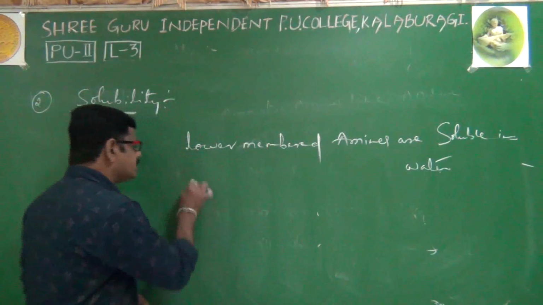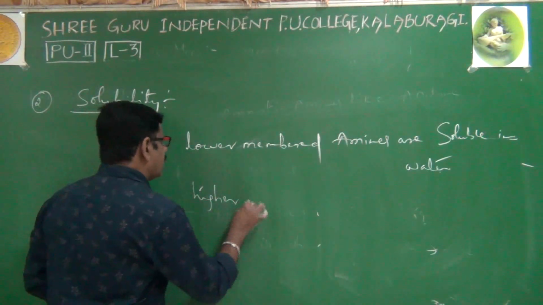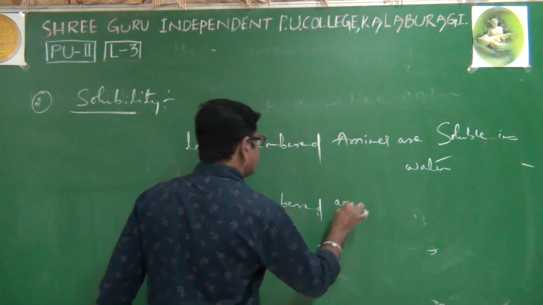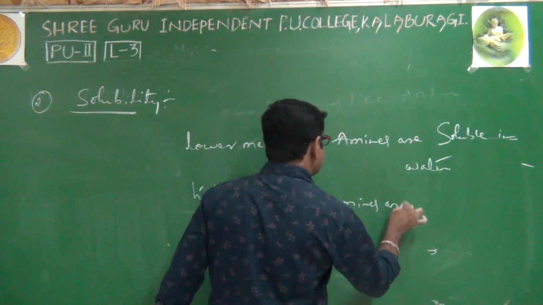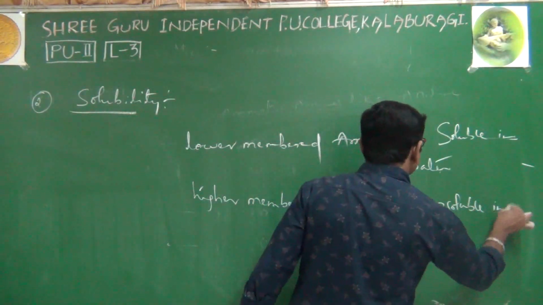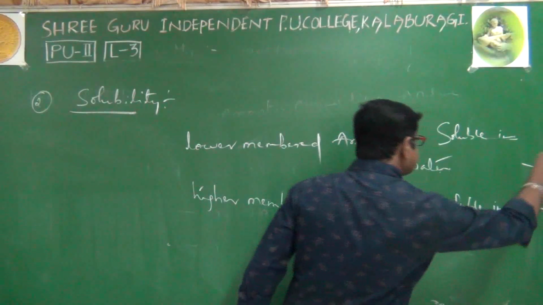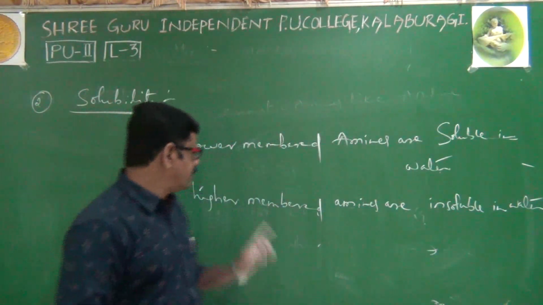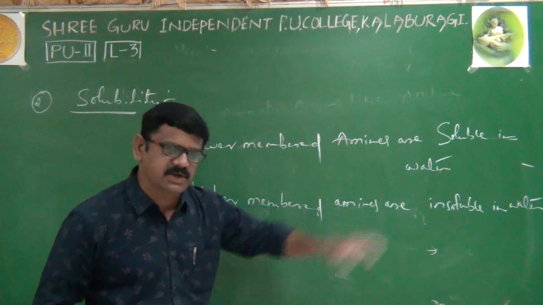What about higher membered amines then? Higher membered amines are insoluble in water, but of course they are soluble in organic solvents. Then why are higher membered amines insoluble in water?